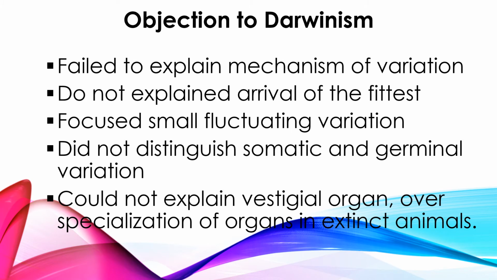Objections to Darwinism. Of course, a lot of objections have arisen regarding Darwin's theory. The first one is that Darwin failed to explain the mechanism of variation. Darwin spoke about variation. Of course, overproduction leads to struggle for existence.